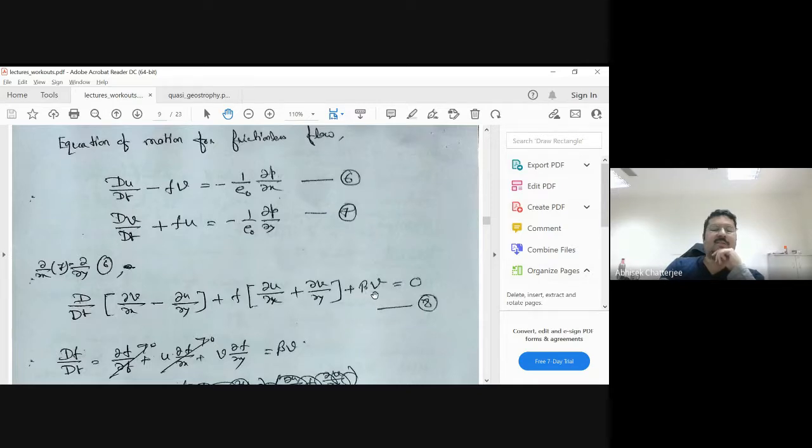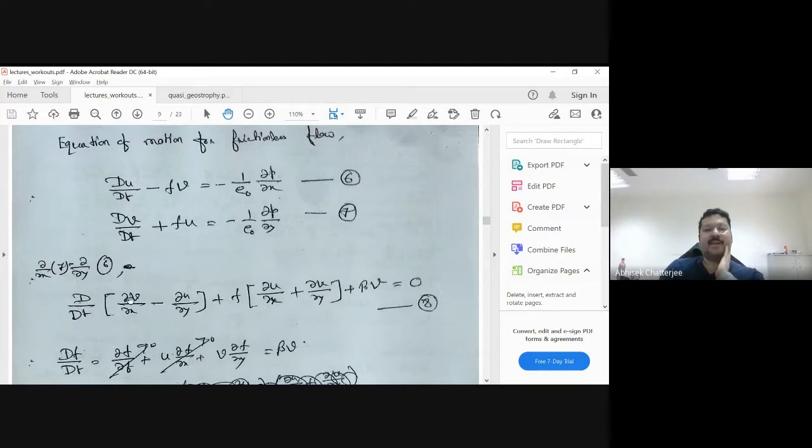How did this beta term come here? I am taking the derivative of equation 6 with respect to y, and equation 7 with respect to x, and then we are subtracting.